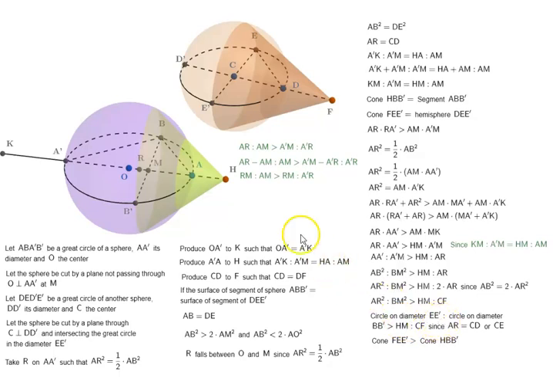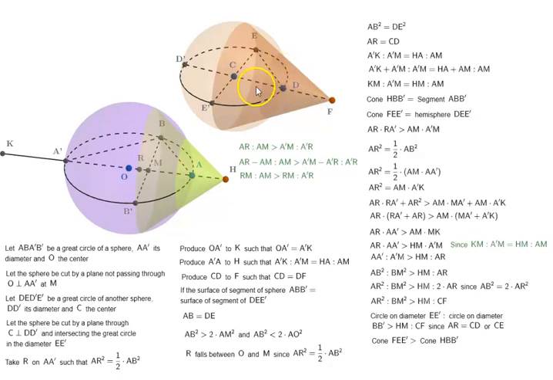Remember, circle on diameter EE prime is the base of this cone and CF is the height of this cone. Whereas here, the circle on diameter BB prime is the base of this cone and HM is the height. So because of this inequality, we can say cone FEE prime is greater than cone HBB prime, which in turn means what?